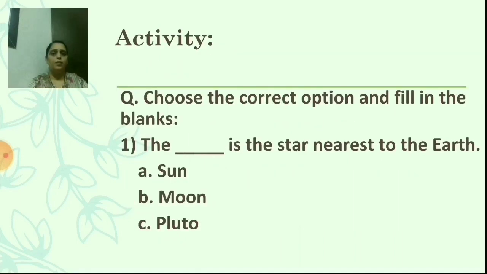Is it clear? Yes, students, now we are going to do an activity. Choose the correct option and fill in the blanks. You are going to choose the right option and just tick the option. Now the first: dash is the star nearest to the earth. Options are given: A. Sun, B. Moon, C. Pluto. What will be the correct answer? Come on, guess fast. Yes, A. Sun. Very good.